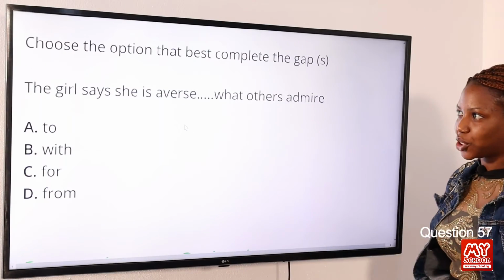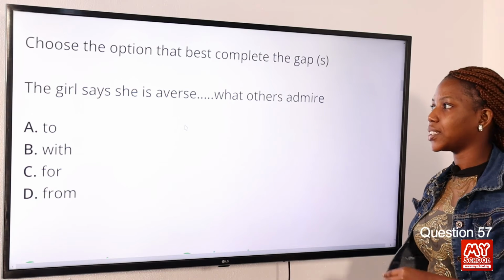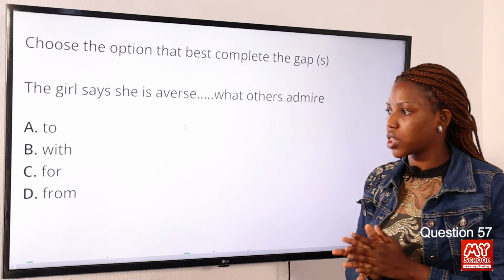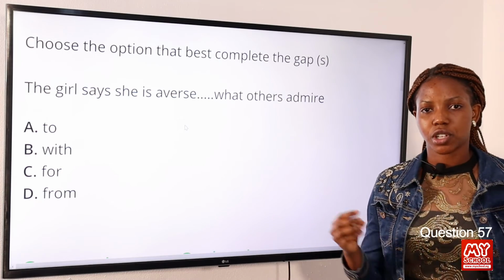Question 57. Choose the option that best completes the gap. The girl says she is averse dash what others admired. Option A, to. Option B, with. Option C, for. Option D, from. Now the answer to this question is option A, to.